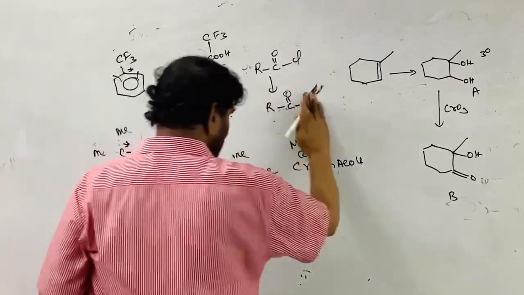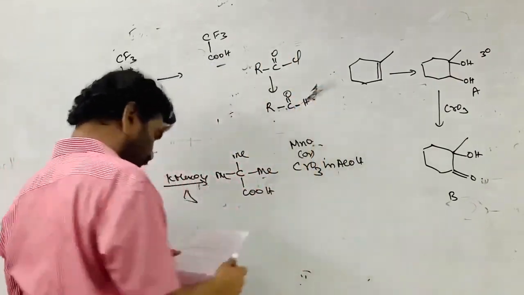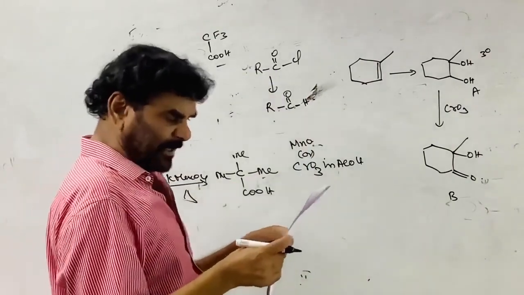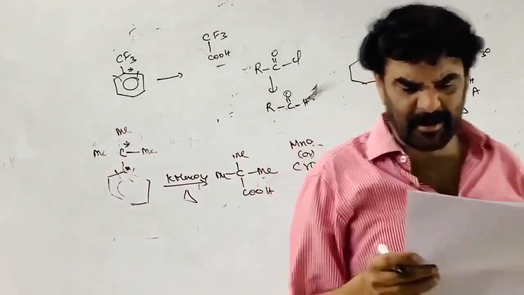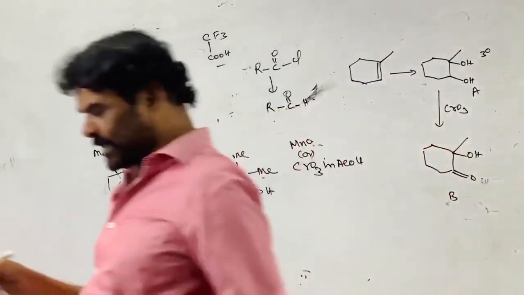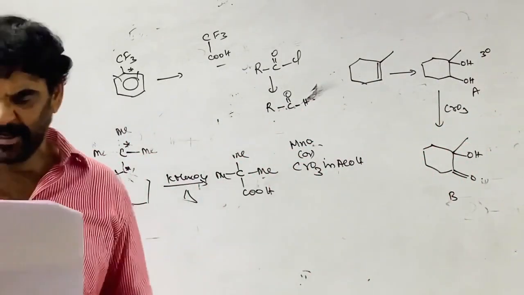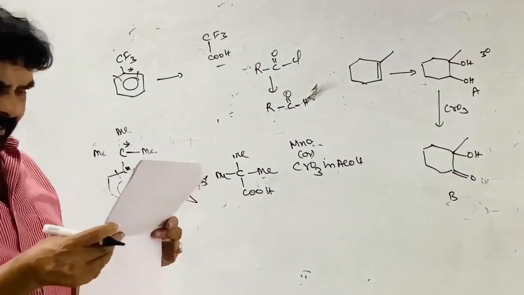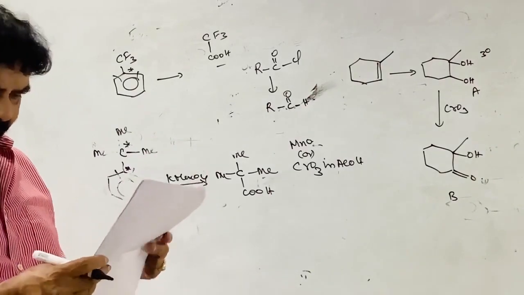Rosenmund reduction is possible. DIBAL-H can be used. This also we can use. Both the cases the aldehyde is possible. Ester on treatment with DIBAL-H under low temperature conditions gives the same thing, that is aldehyde. Both the cases aldehyde. D is the correct option.